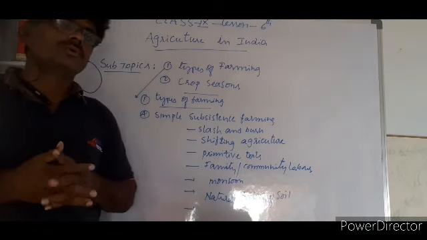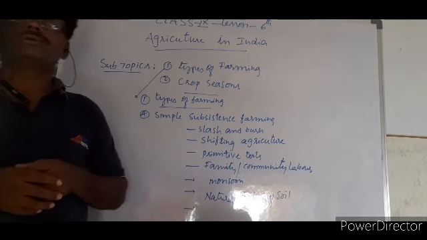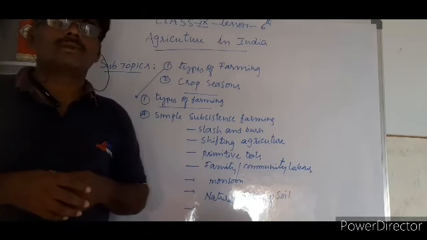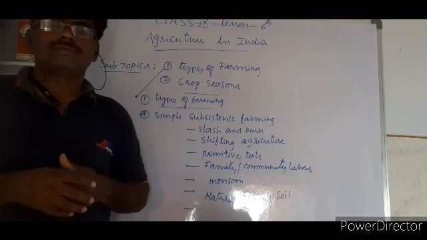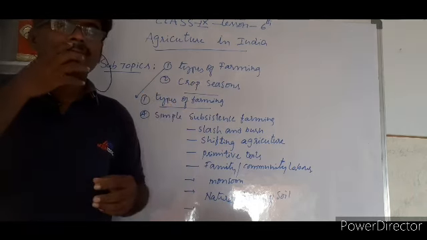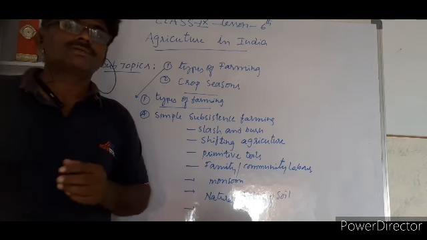We call it Podu. It is also called shifting cultivation. That is nothing but Podu. Podu cultivation is being followed mostly by the tribal people who are living in nearby forest areas. They cut the forest and cultivate it, and until the soil loses its fertility, they cultivate. After that, they go to some other place.